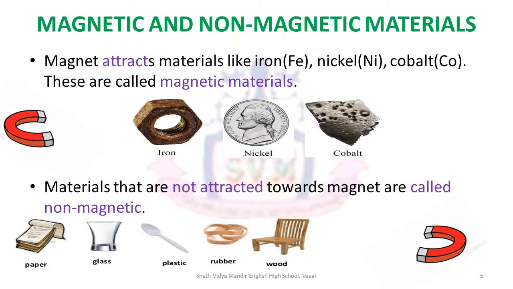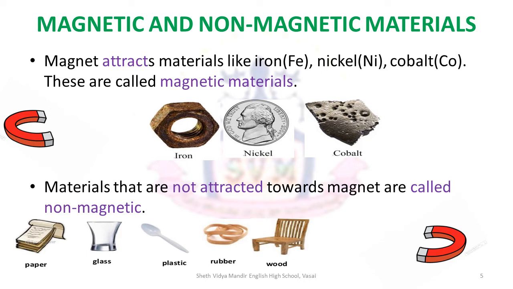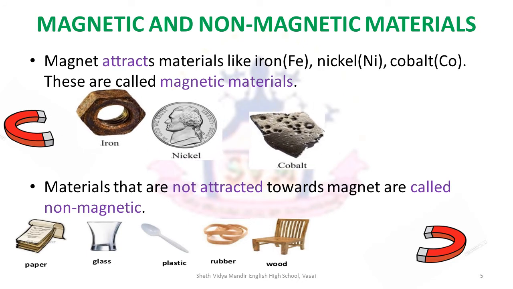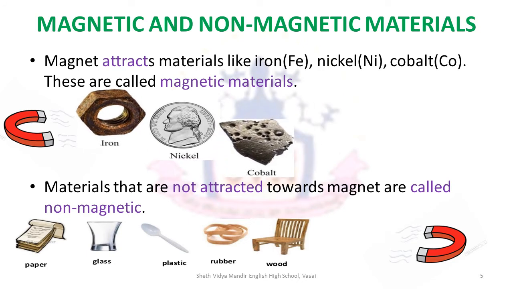It's essential to remember that materials can be of two types, magnetic and non-magnetic. Materials that can be attracted by a magnet, for example iron, nickel or cobalt, are called magnetic materials. Materials that are not attracted towards a magnet are called non-magnetic materials, for example paper, glass, plastic, rubber, wood, etc.